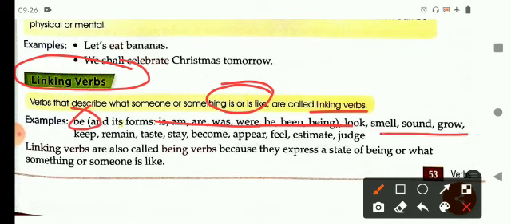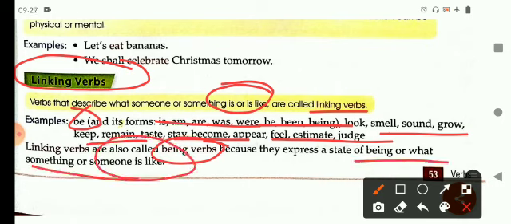Look, smell, sound, grow, keep, remain, taste, stay, become, appear, feel. So linking verbs are also called being verbs because they express the state of being or what something or someone is like.